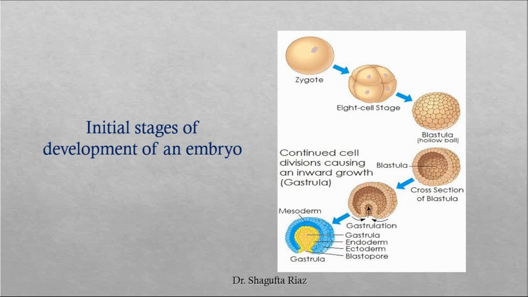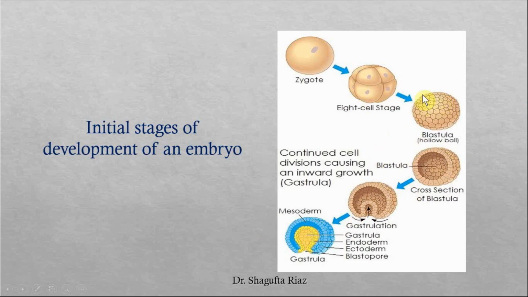First the mitotic division will start, and it will divide into 2 cells, then into 4 cells, and after that it will divide into 8 cells, and then multiplication of the cells will go on, and a number of cells will form. The first stage will be morula, as you will find the detailed picture in your textbook. Here, just for the reference and just to show you the differences between these diagrams, I have taken this picture.